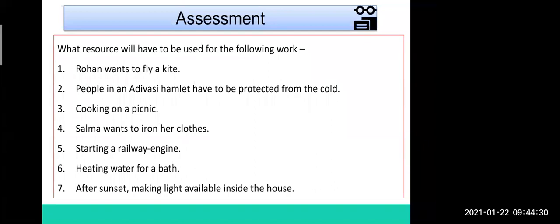Same thing, you have to solve the rest of the questions also, like cooking on a picnic, Salma wants to iron her clothes, starting a railway engine, heating water for a bath, after sunset making light available inside the house. So what type of energy will you use for all this? You have to do it. Okay.